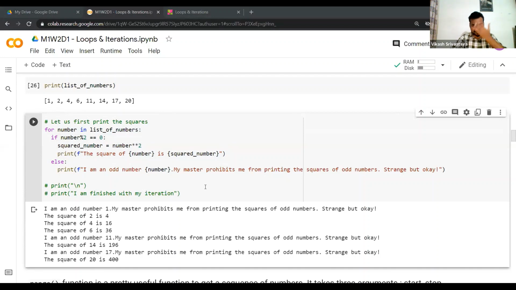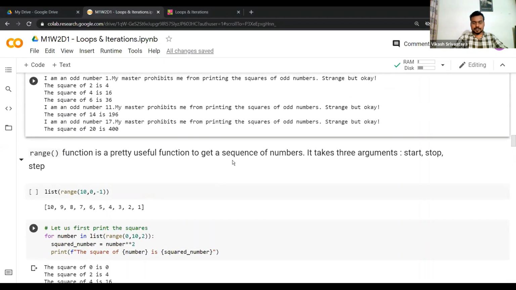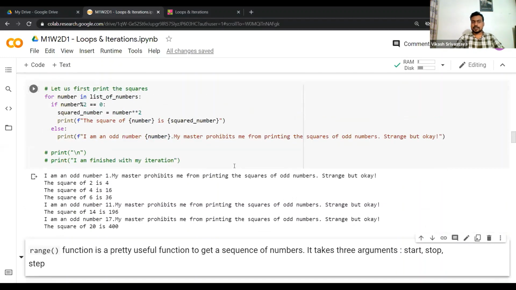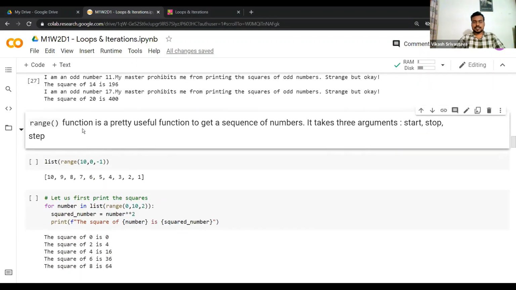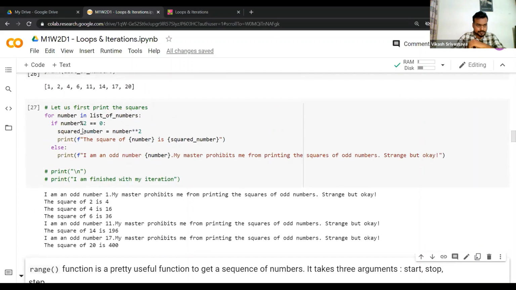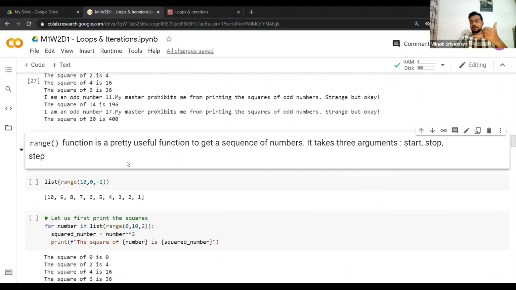Okay, great. So let's move forward. Now there is another very important function which I think you'll find really useful, and I cannot emphasize this enough. This function you will be encountering a million times throughout the program. So there is a range function. The range function is a pretty useful function to get a sequence of numbers. It takes 3 arguments: start, stop, and the step.